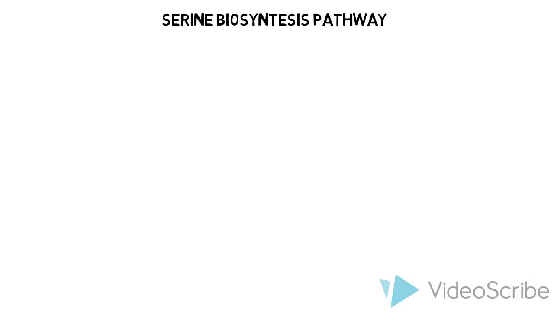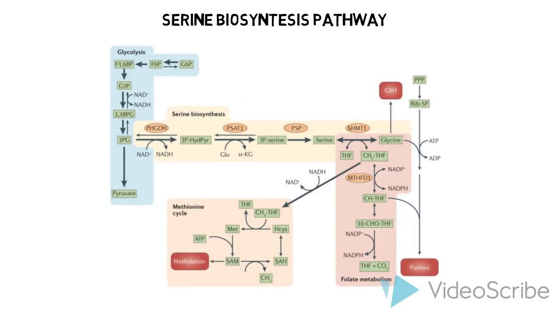Another pathway that branches from glycolysis is the biosynthesis of serine from 3-phosphoglycerate. Serine is required for the synthesis of amino acids cysteine and glycine, where glycine is then incorporated into purines. Serine is also used in folate metabolism.